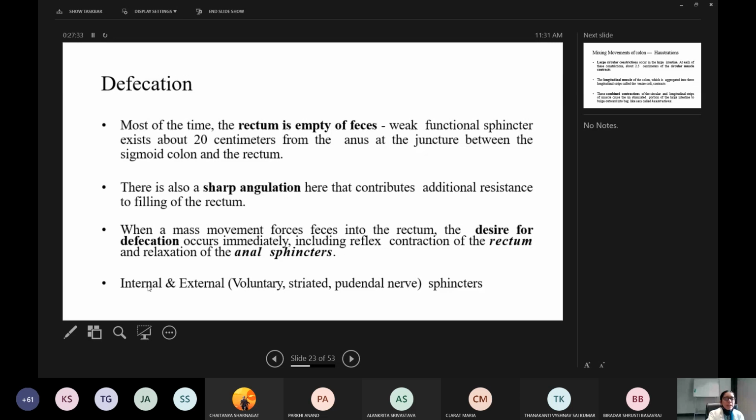So the internal sphincter is involuntary in control and supplied by the pelvic nerve. Okay, parasympathetic and sympathetic. And the external sphincter is supplied by the somatic nervous system. It comes from the pudendal nerve. Okay.